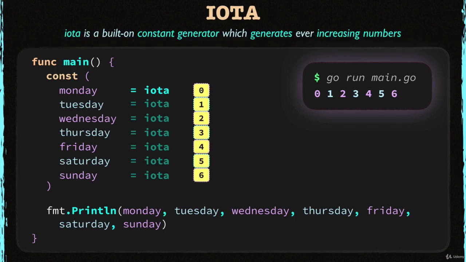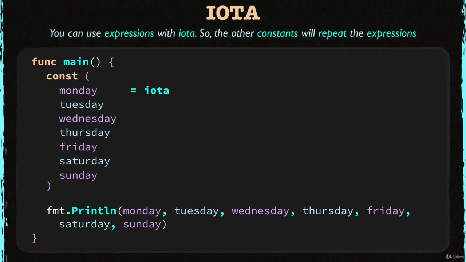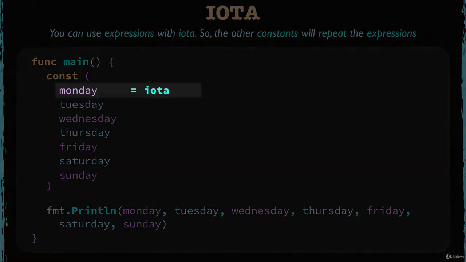As you can see here, iota keeps increasing automatically for each constant. So behind the scenes, constants repeat iota. This happens because a constant repeats the type and the expression of the previous constant. Let's take a look at another example. As you know, you can use expressions when initializing constants. Since iota is actually a value, you can use it within a constant expression as well. Let's check it out.